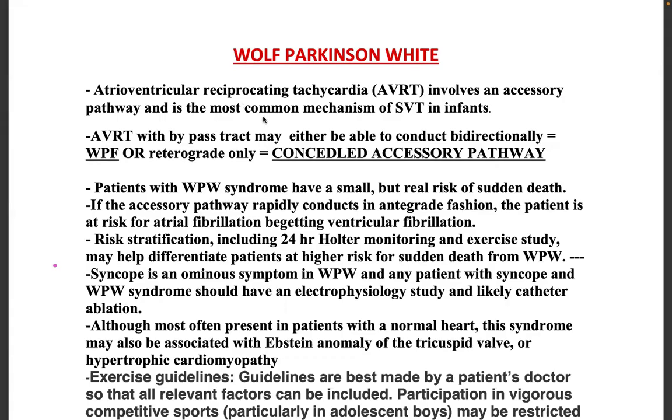Atrioventricular reciprocating tachycardia involves accessory pathway and is the most common mechanism of SVT in infants. If there is an SVT in an infant, you should make an effort after you abort the SVT to check whether this child has Wolff-Parkinson-White syndrome, because here it is very clear.